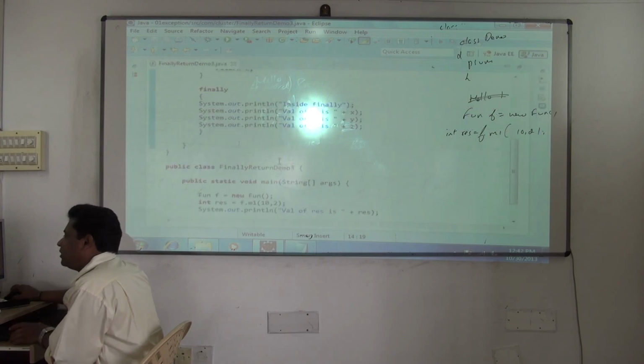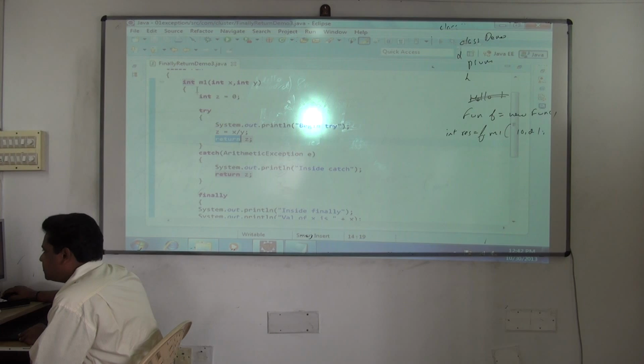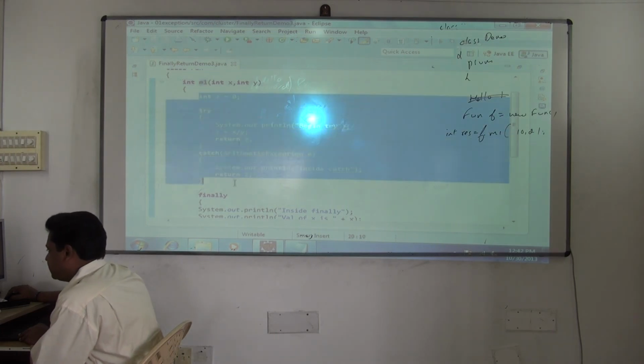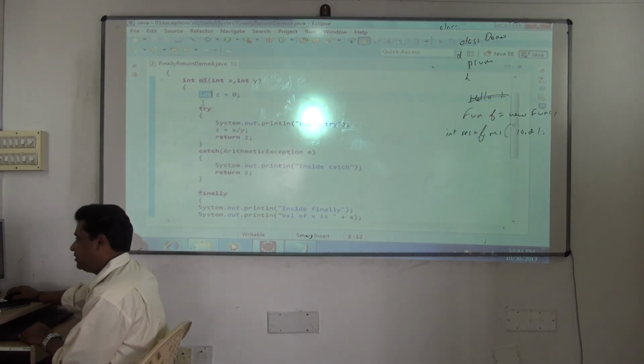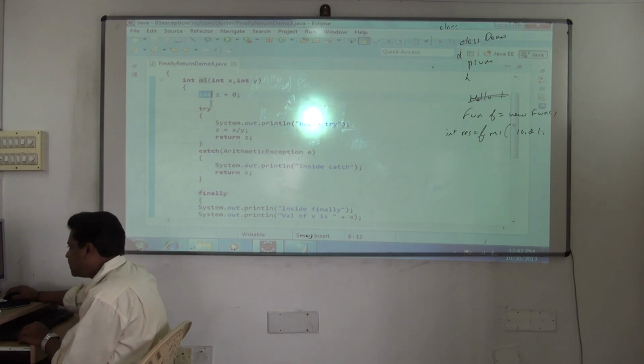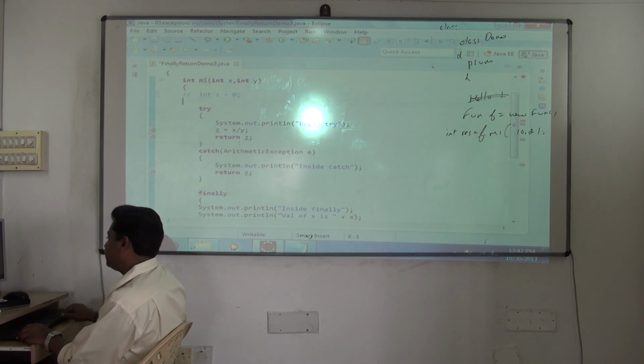Now in this example, you should be careful when you are writing try catch blocks. See this very carefully. This is the M1 method. Some of the common mistakes you make in programming, see, this is one of them. Your Z is declared outside. Yes, it has to be declared outside. It's a local variable, but declare it outside try. By chance, if I declare int Z inside try, you will get an error.